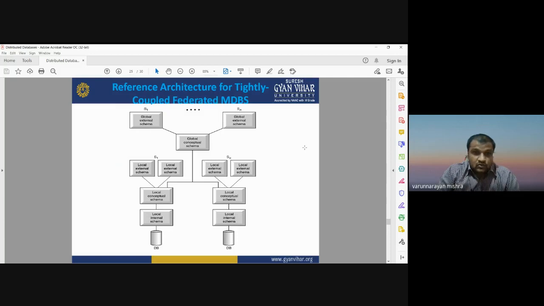Okay, so here the global external schema can be converted into the global conceptual schema. Now that global conceptual schema can be transformed into the local conceptual schema having some local external schema, and then the local conceptual schema can be transformed into the local internal schema having some database at different locations. Okay, so this is the reference architecture for tightly coupled federated MDBS.